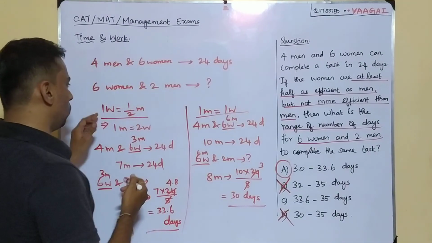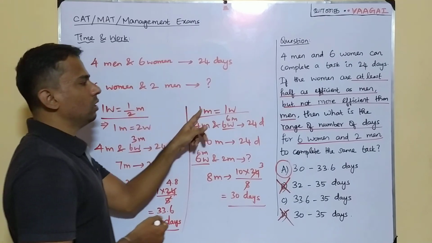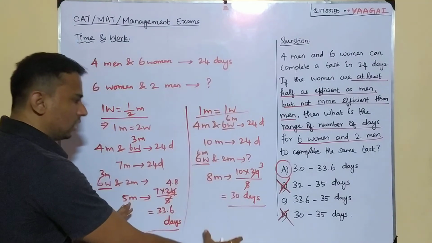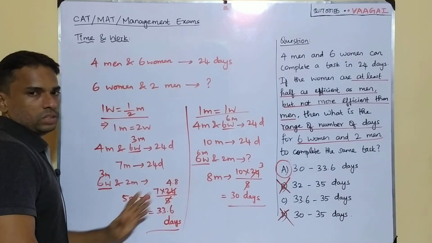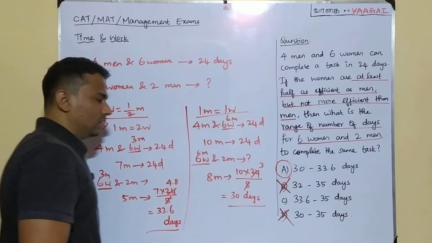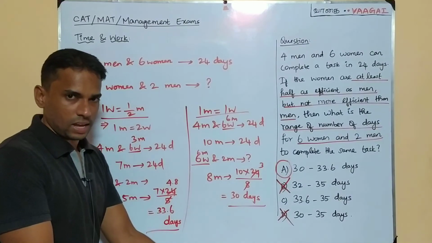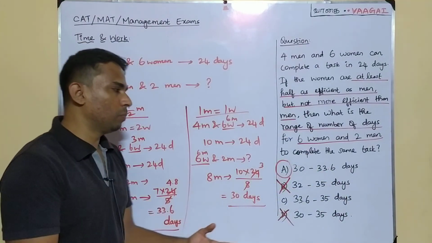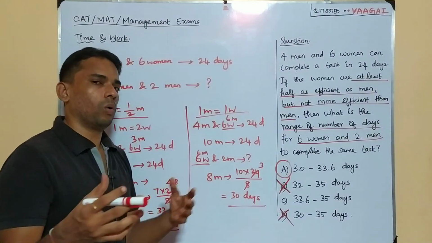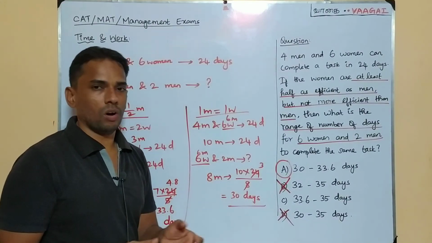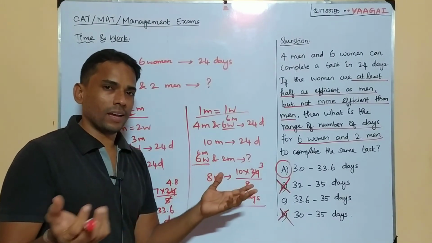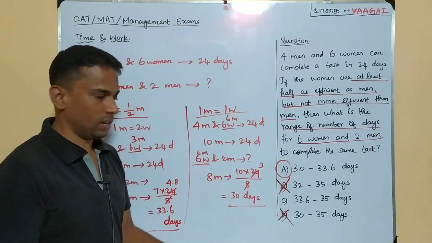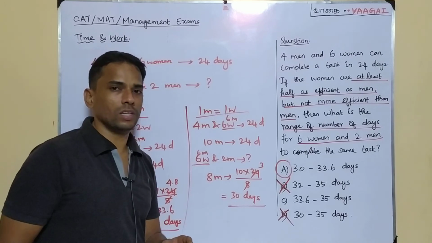That is, 1 woman is equal to half a man and 1 woman is equal to 1 man. We are just taking these 2 extreme cases and trying to find the number of days for each of these cases, and these are the 2 extreme numbers of days we are getting, and that is giving us the answer very easily. We are not performing any very confusing or dragging task. We are just doing very simple calculations only, and that is helping us get the answer in an easy way.